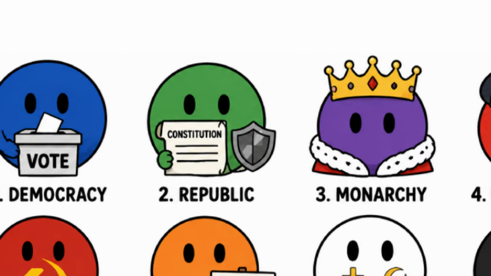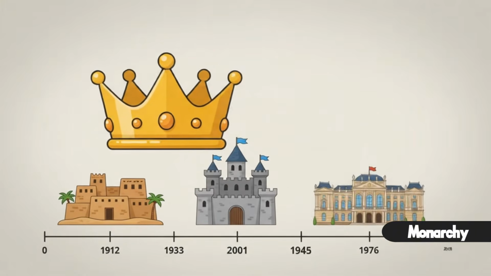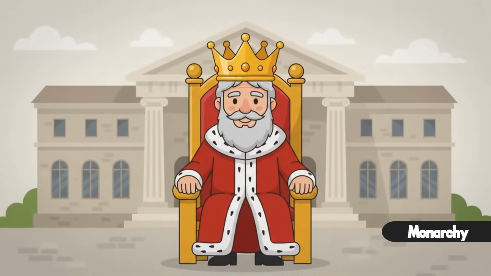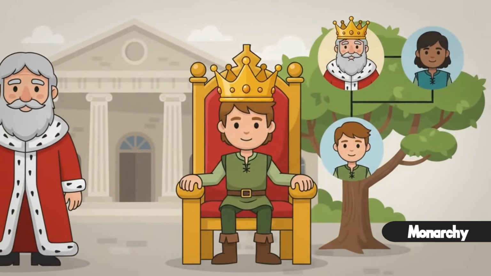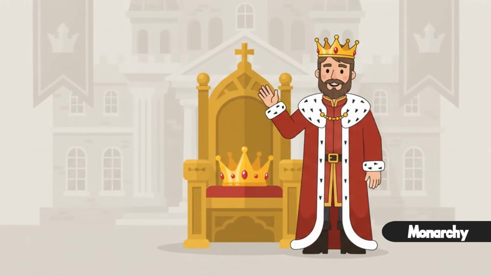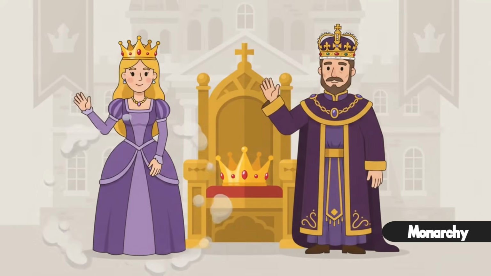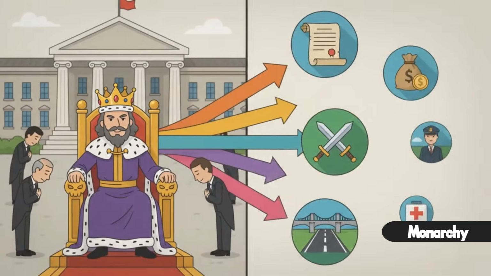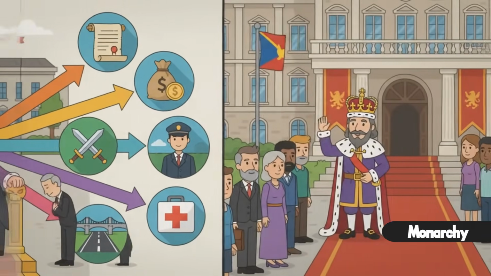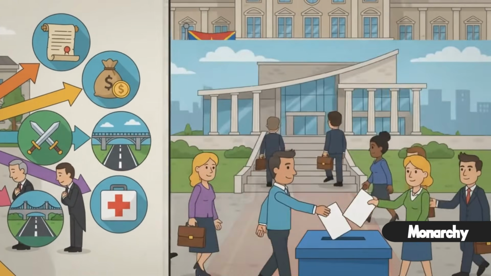above the rules. Monarchy, one of the oldest forms of government in human history. Instead of citizens choosing the nation's leader, the position is usually inherited within a royal family. Here's how it works. A king, queen, or emperor serves as the head of state, with power passing from one generation to the next. In some monarchies, the monarch holds significant political authority. In others, their role is largely symbolic, while elected officials run the government.